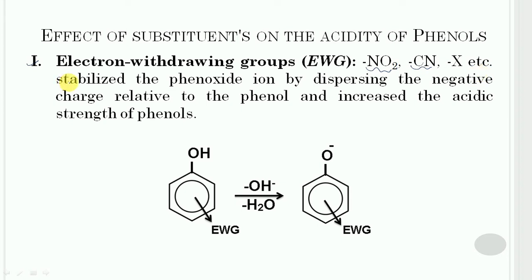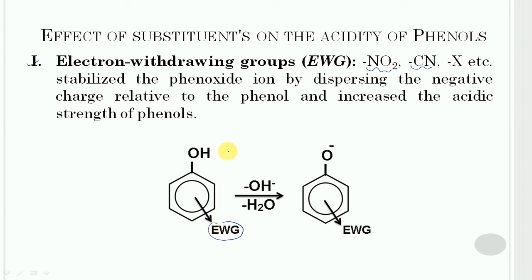These are the groups which stabilize the phenoxide ion by the dispersal of the negative charge relative to the phenol. Thus they can increase the acidic strength of the phenol. So these groups are represented by EWG, which means electron withdrawing group.